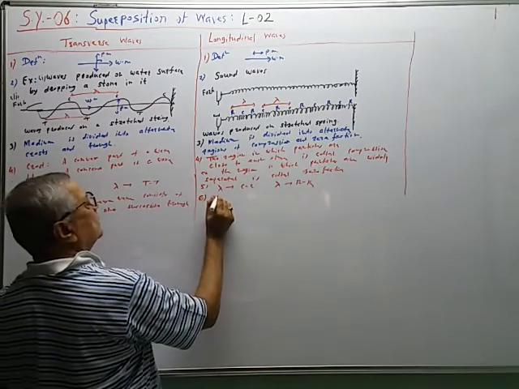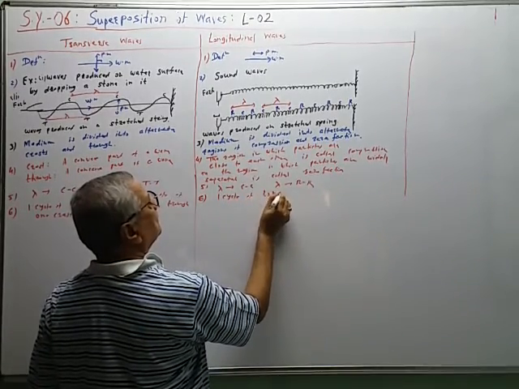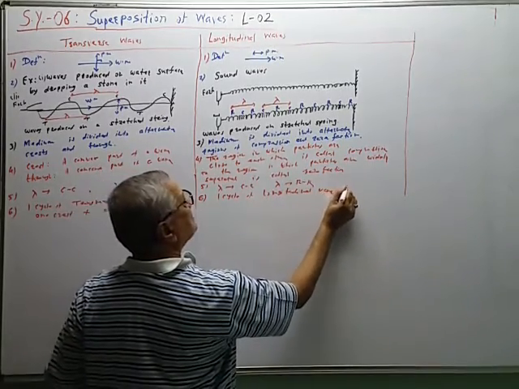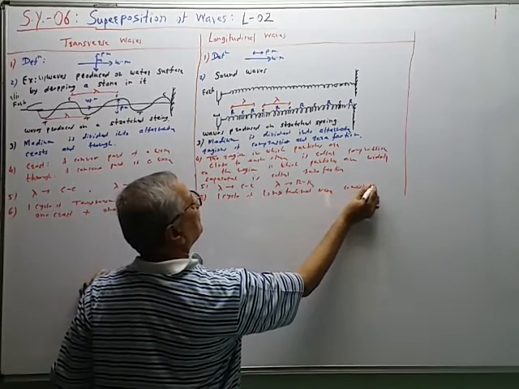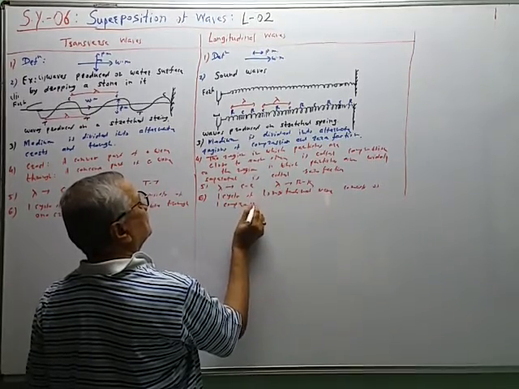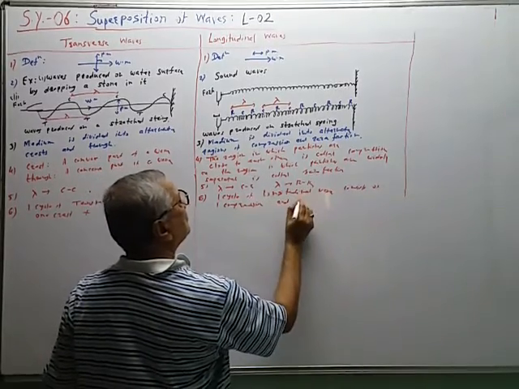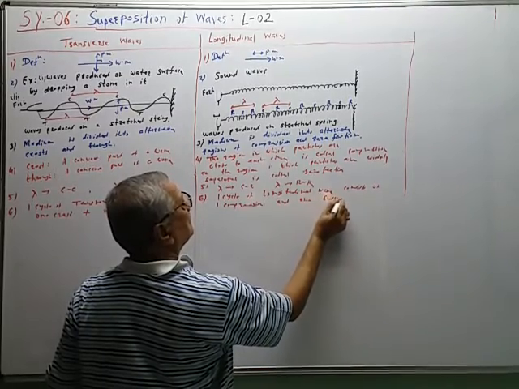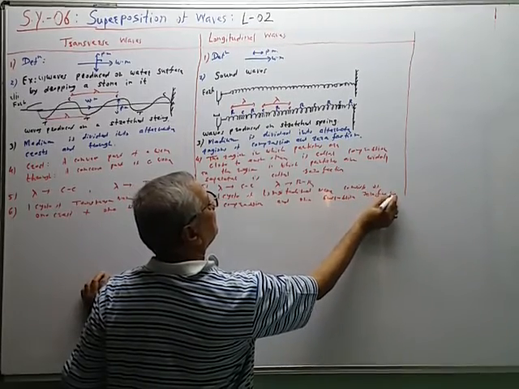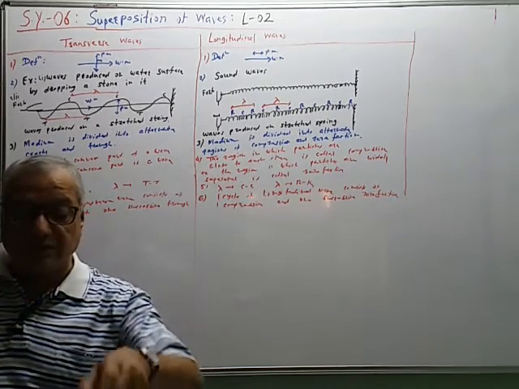Equal, one cycle of longitudinal wave consists of one compression and one successive rarefaction. So these are the common differences.